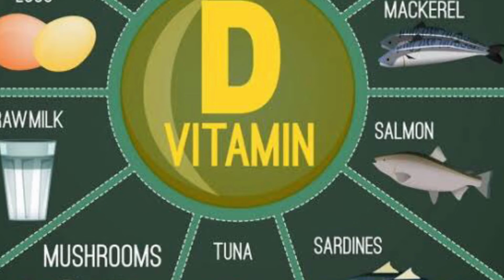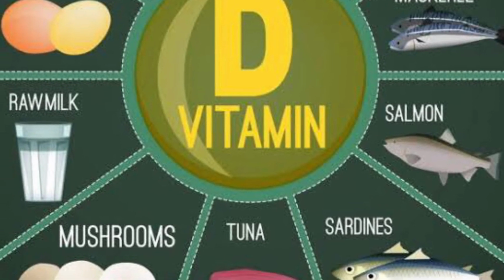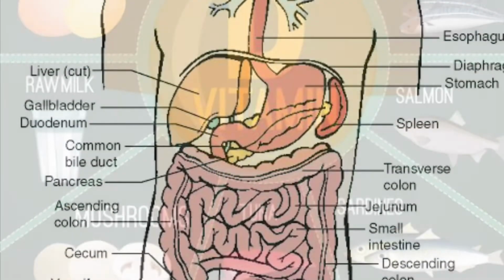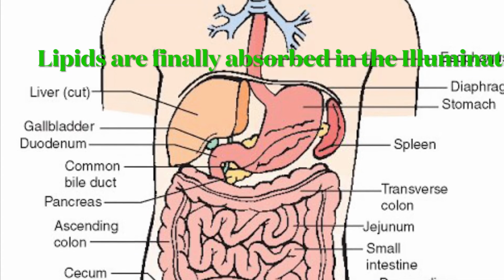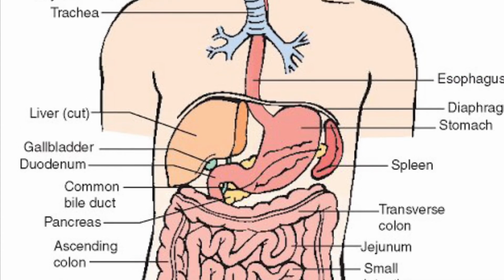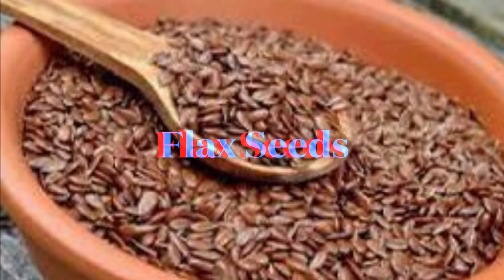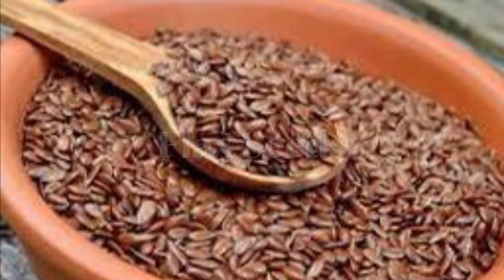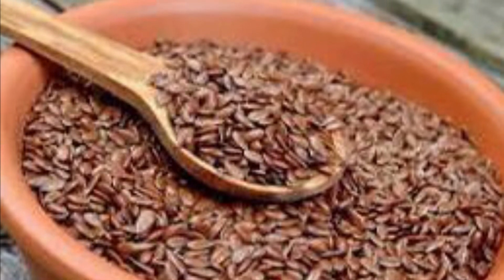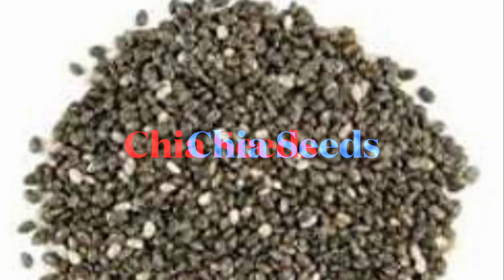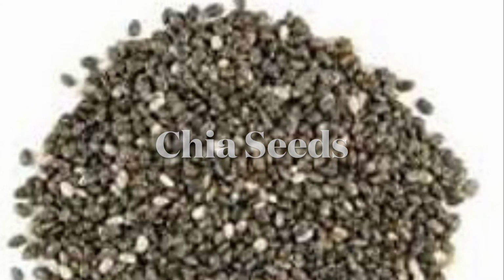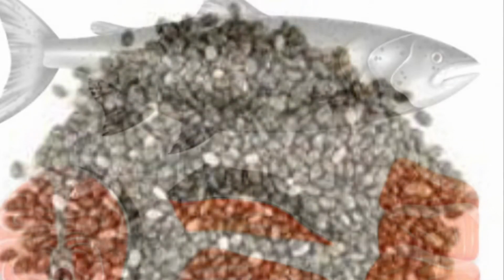Lipids are digested in the duodenum, broken down, and finally absorbed in the ileum. Essential fatty acids, omega-3 and omega-6 fatty acids, have protective effects on the brain. Omega-3 fatty acids are rich in flax seeds, chia seeds, fatty fish and fish oil.